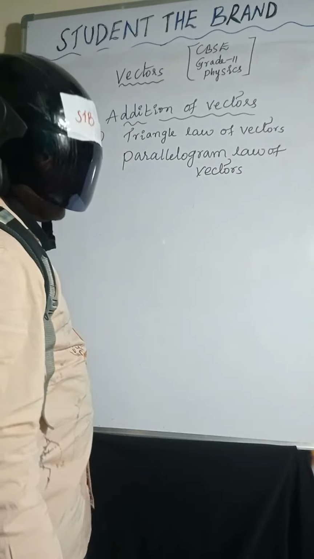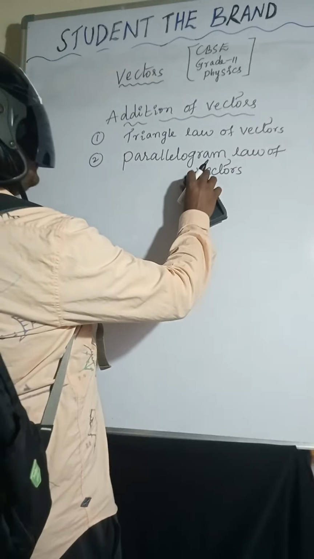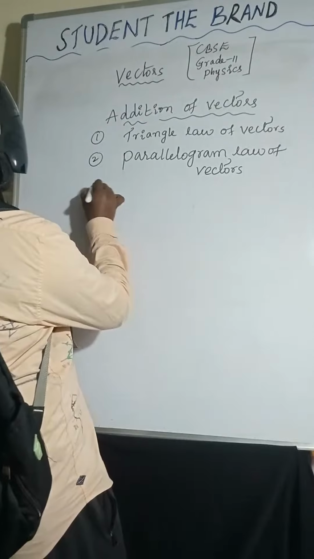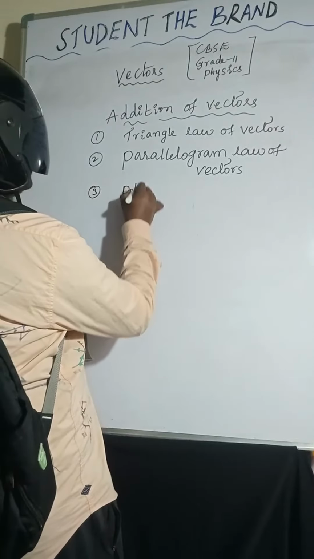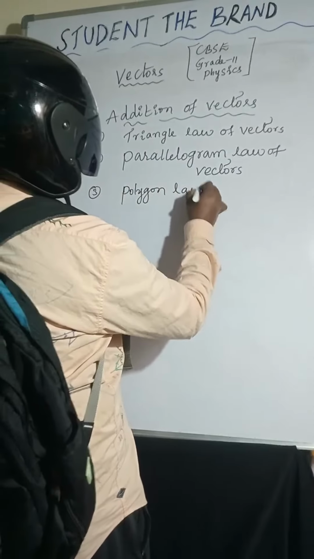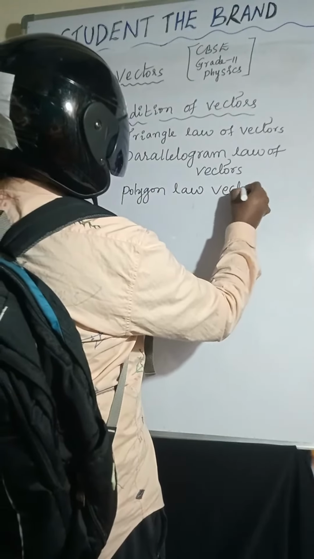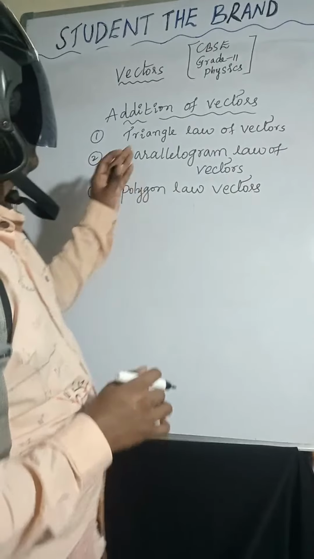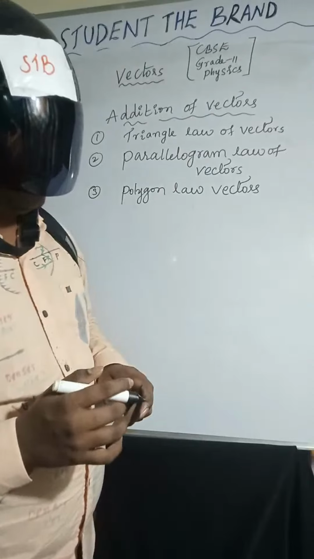And the third one is the polygon law of vectors.